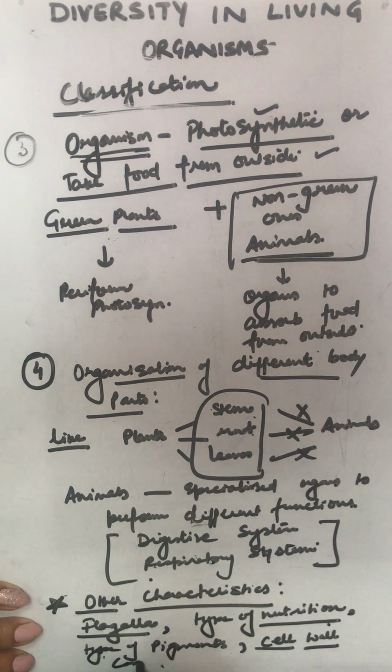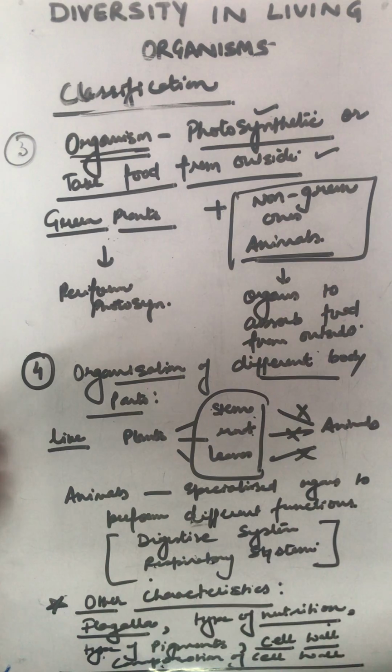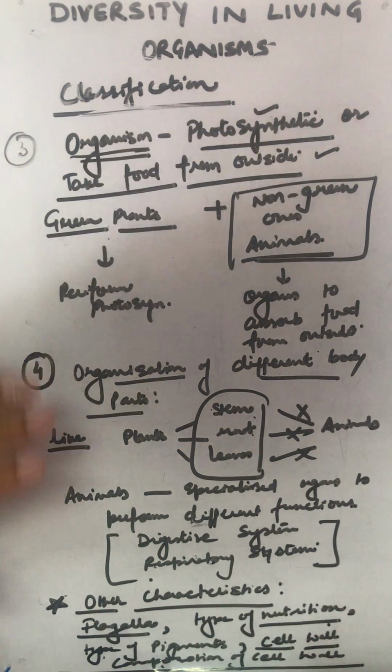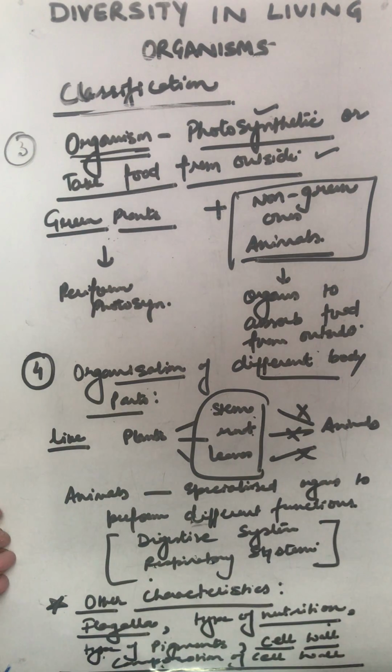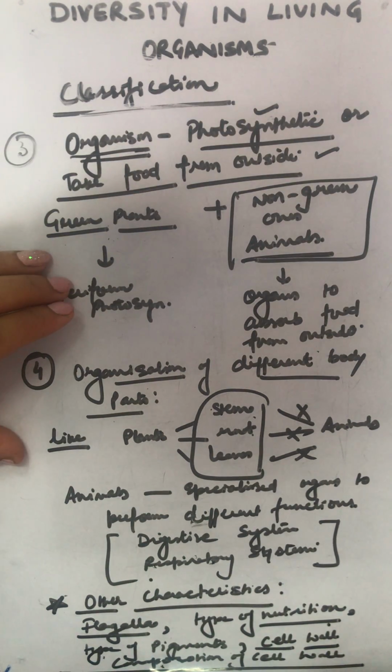Then the composition of cell wall for sure. All these factors will automatically lead to classify the organisms. On the basis of these characteristics, we will group the organisms into different categories.